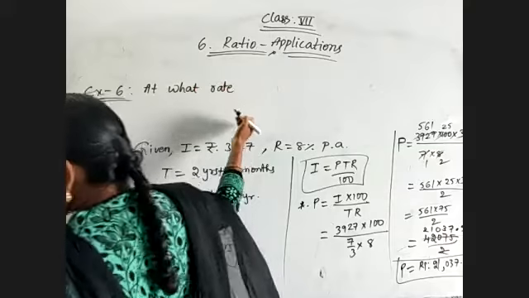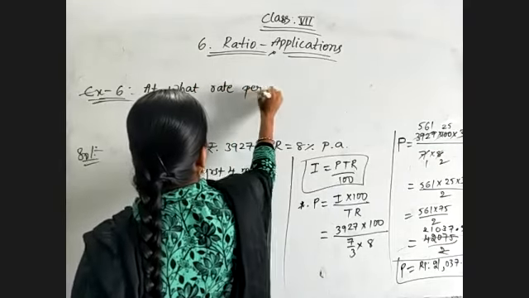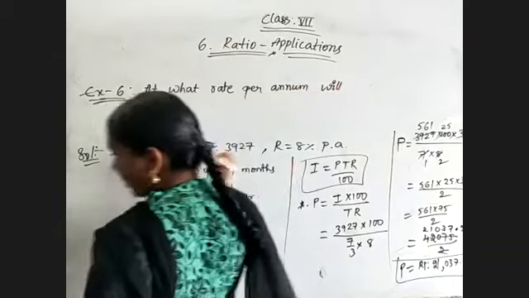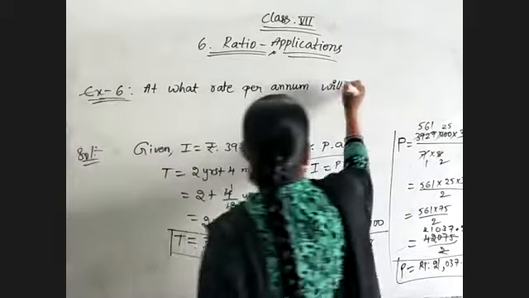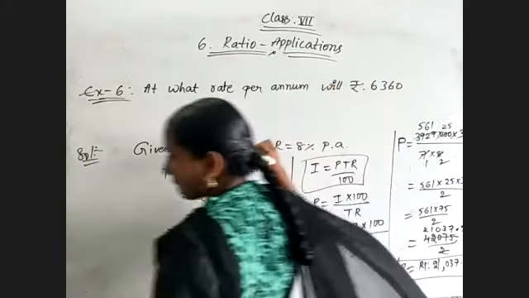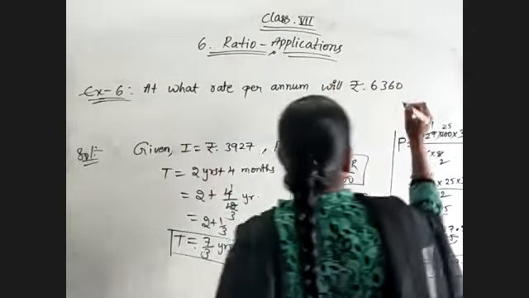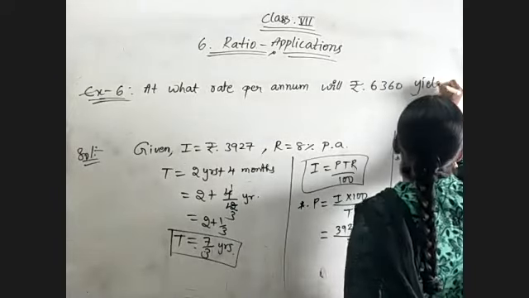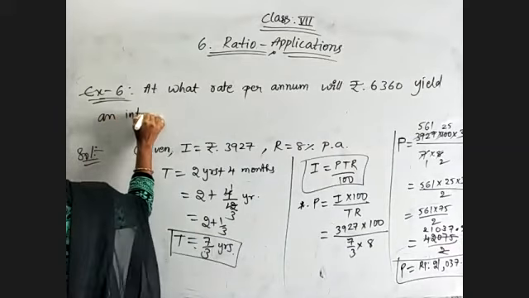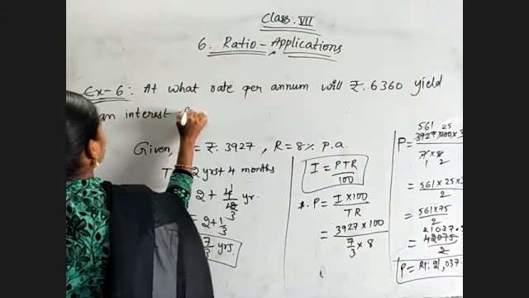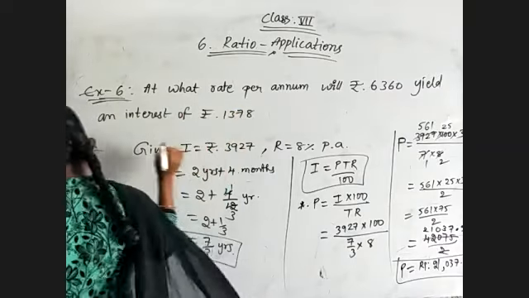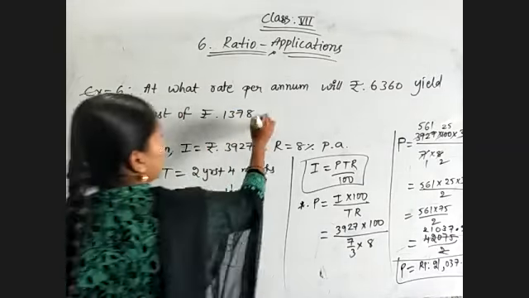At what rate per annum will 6,360 rupees yield an interest of 1,378 rupees in 2.5 years.